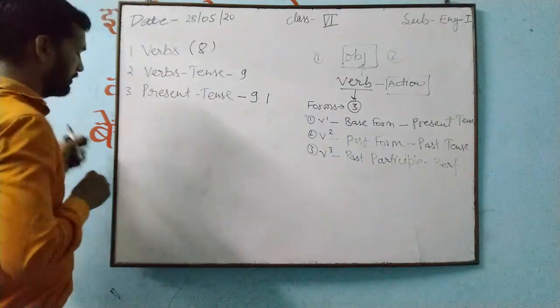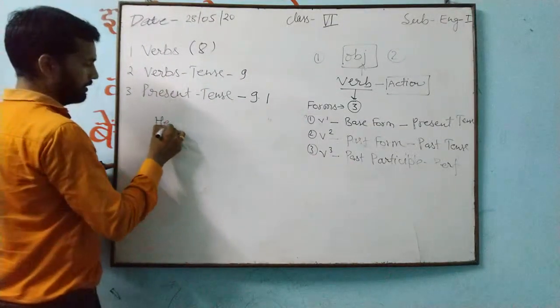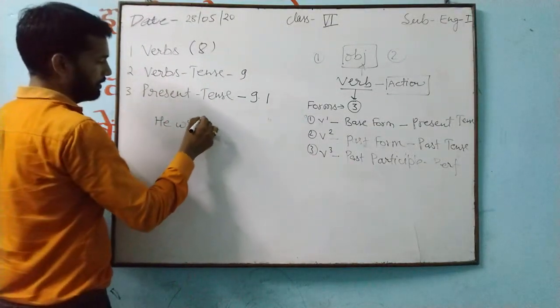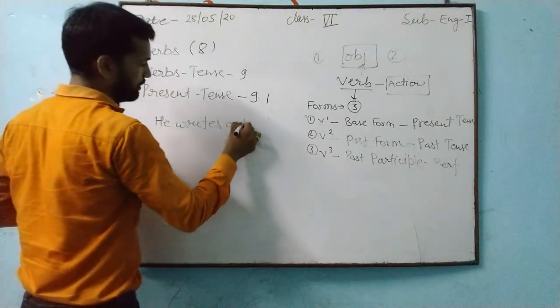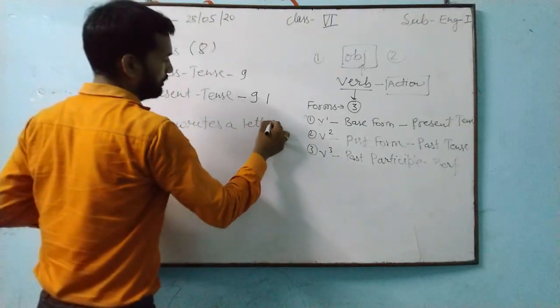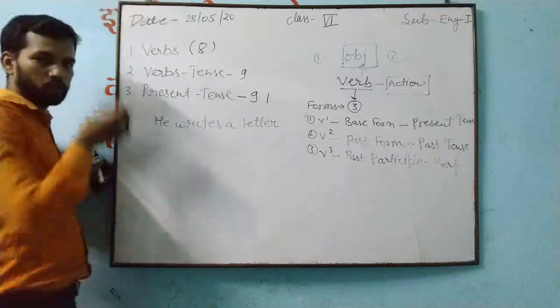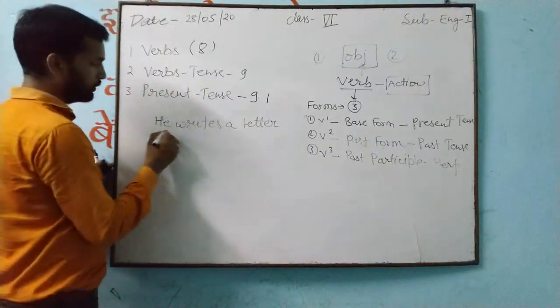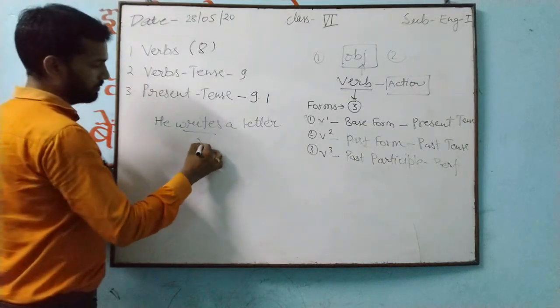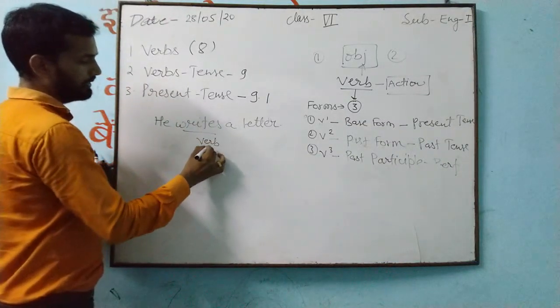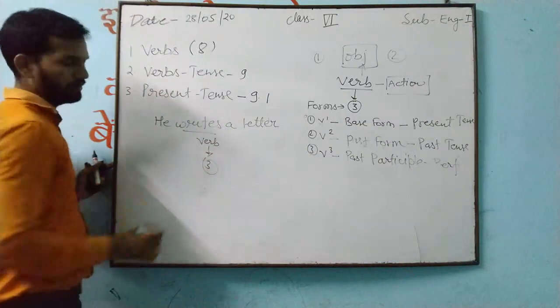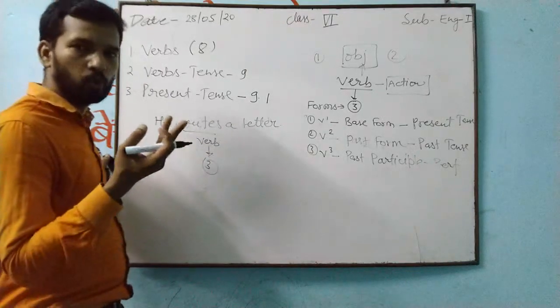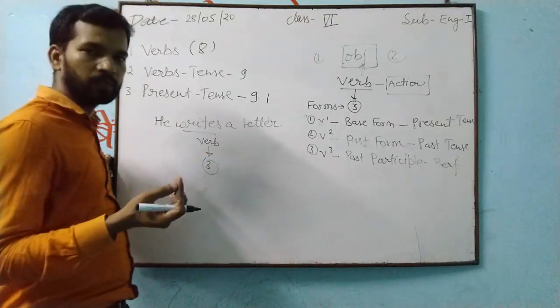I have written here: he writes a letter. This is the verb. Why is it a verb? Because it has three forms: write, wrote, written.